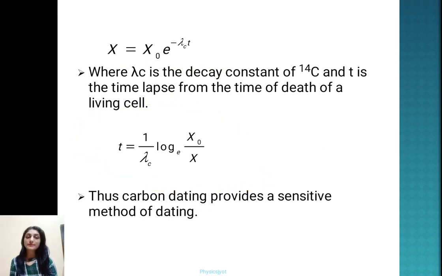Thus, carbon dating provides a very sensitive method of dating. That means you can find out the age of a wooden sample with the help of the carbon dating technique. That is the application of radioactivity.